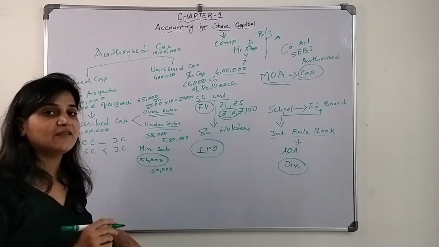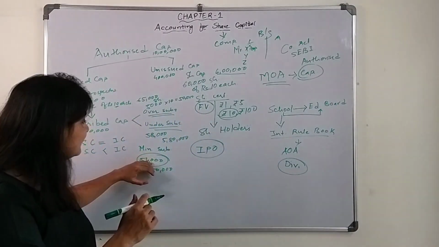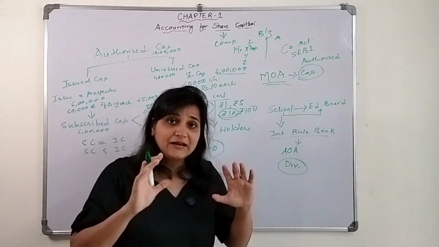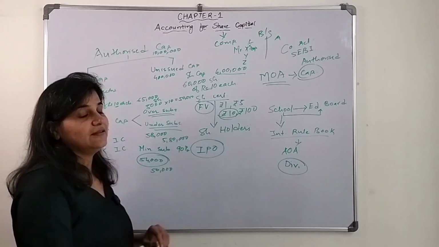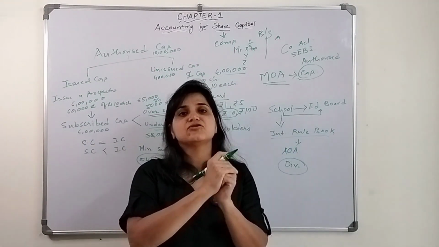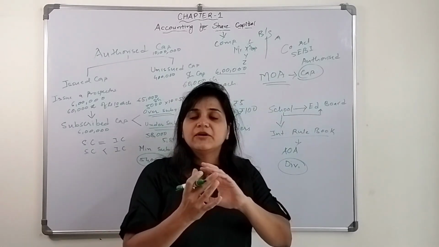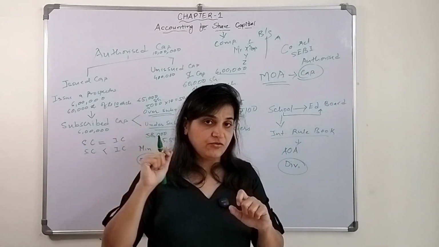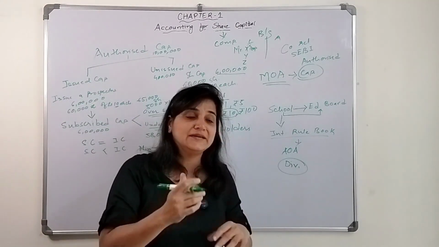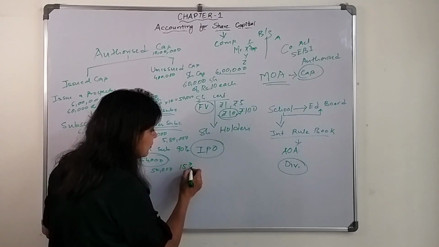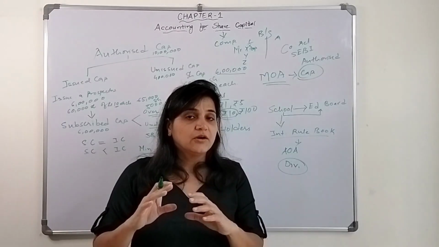If 50,000 shares have been subscribed, or 30,000, 20,000, whatsoever it could be, if it is less than the minimum subscription, 90%, remember, minimum subscription should be 90%, if it is less than that, that means the company has to give back the money to the people, within that limit of 10 days when they issue this offer. If the company is not able to give back the money, then they have to pay interest at the rate of 15% per annum till the time it makes the payment. So this is what they have to follow.